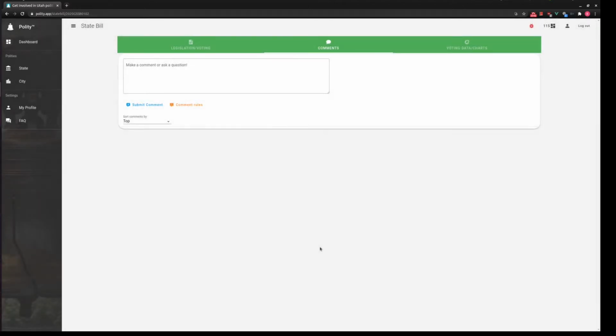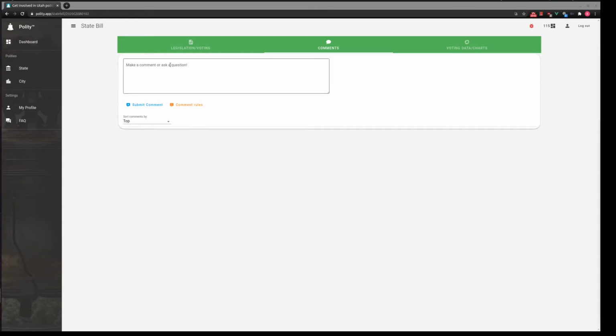The reason I have these rules is because I'm trying to make this a platform that's not like a Facebook conversation, right? If you wouldn't feel comfortable making your comments in, say, a town hall meeting, you probably aren't going to feel comfortable making that comment here. I tie the no anonymity into the voter registration database. During the sign-up process, users can choose to verify or not verify their voter registration. Right now, only verified voters are able to comment.